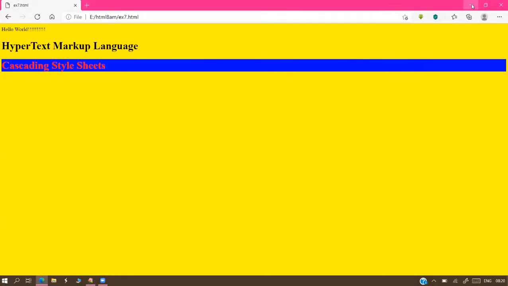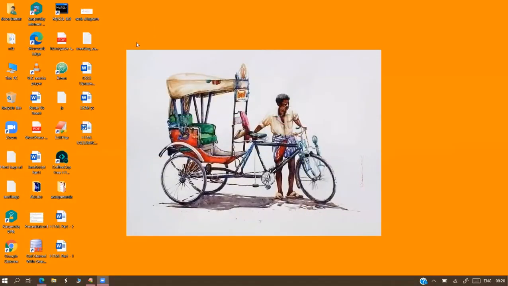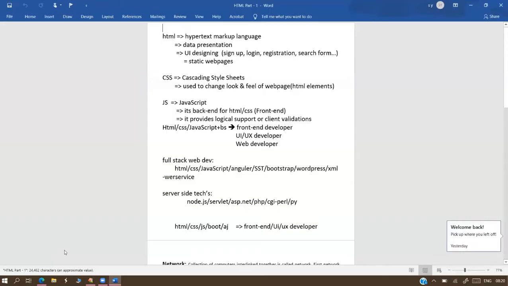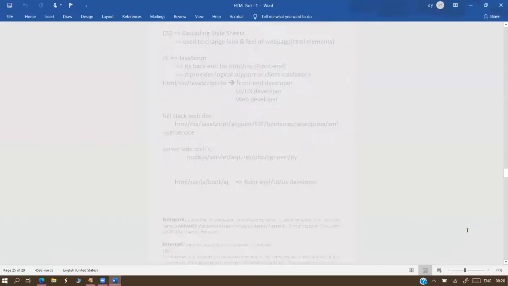The tag name is img. We pronounce it as images, but originally the tag name comes with the shortcut name, img only.